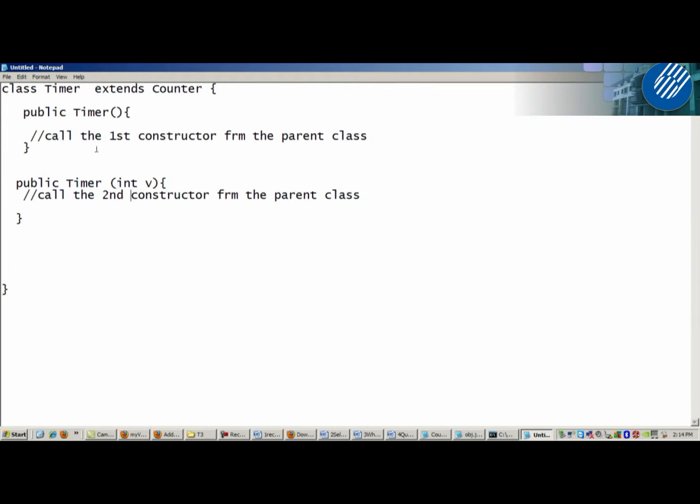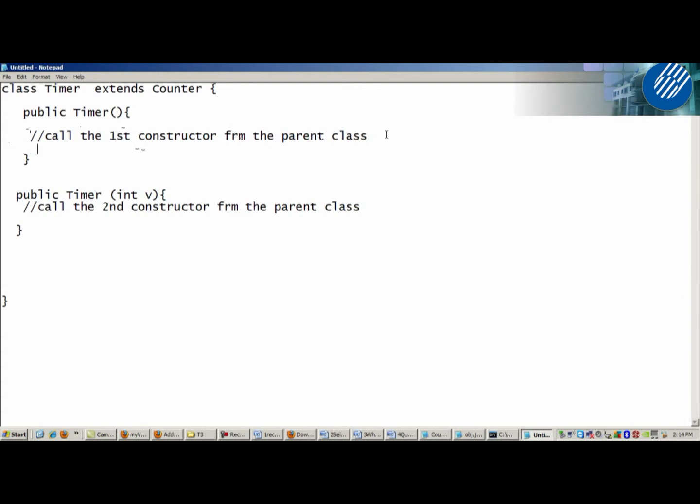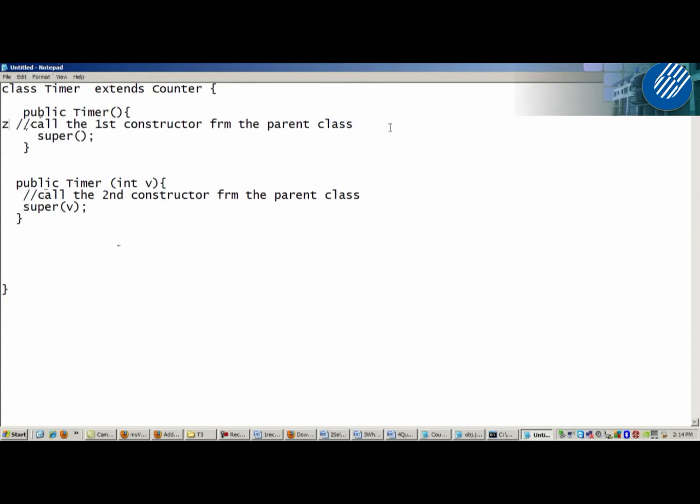Okay, here how? So how? Super. Here super. Okay, this is the answer. Quite simple. I take out this line, the comment.